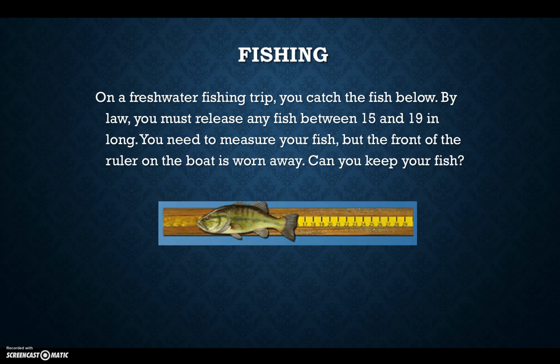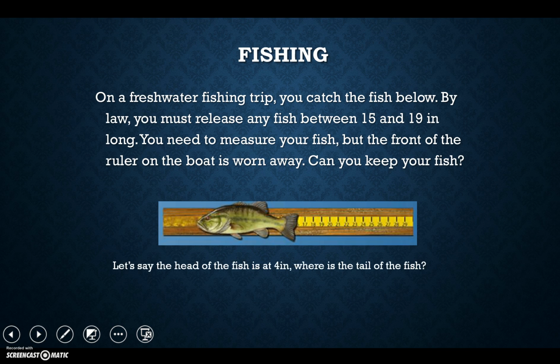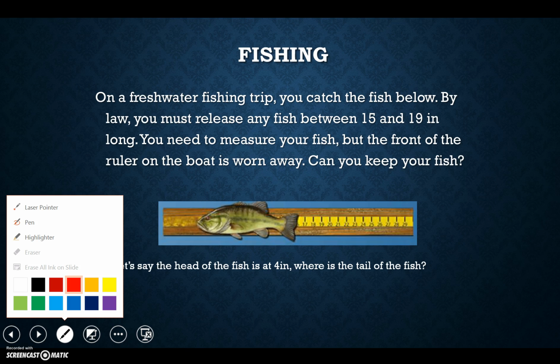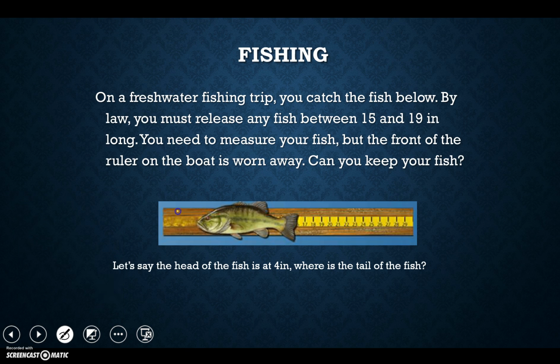So there's a couple of things that you want to ask yourself, okay? So is it possible to measure it without starting at 1? And really, yes you can. So let's say instead the head of the fish is at 4 inches. Okay, so what I mean by the head of the fish, that means the very front there, and I know it's not marked or anything like that. Let's do something nice and bright. Okay, so this part right here, that is at 4 inches.